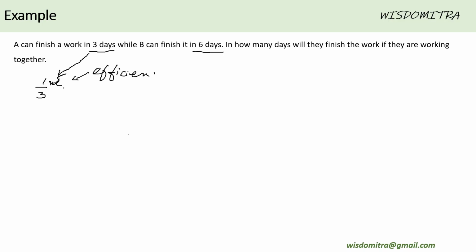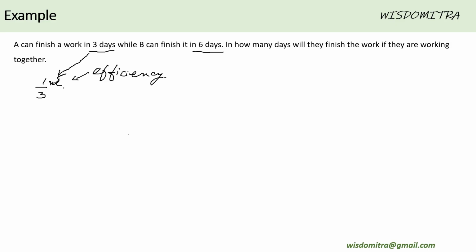Those efficiencies can be added or subtracted. In case of negative work, you will subtract it. We'll go to such an example also. Suppose two persons are working together, those efficiencies can be added to find the total work being done per unit of time.